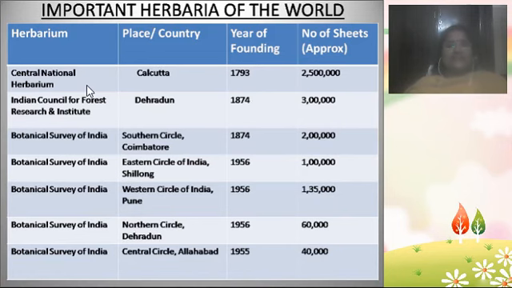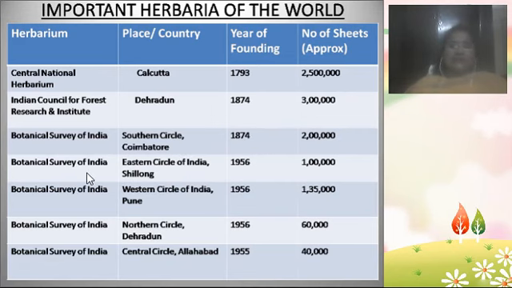And the Central National Herbarium, in Calcutta in our country, was founded in 1793, and has 25 lakhs of plants. The Indian Council for Forest Research Institute, located in Dehradun and founded in 1874, has nearly 3 lakhs of plants. The Botanical Survey of India, Southern Circle, Coimbatore, founded in 1874, has nearly 2 lakhs of plants.